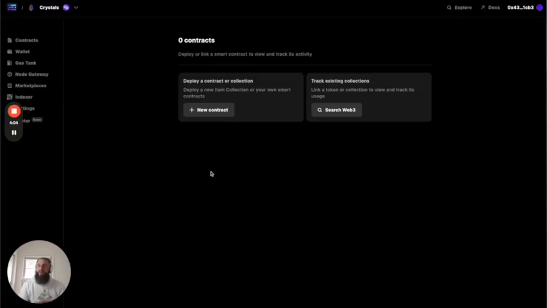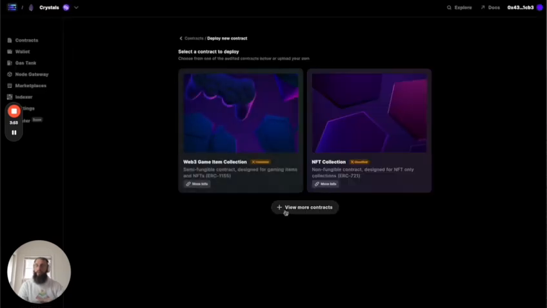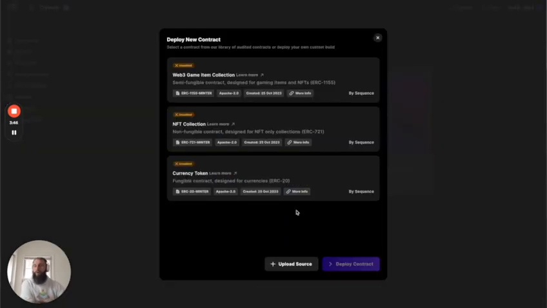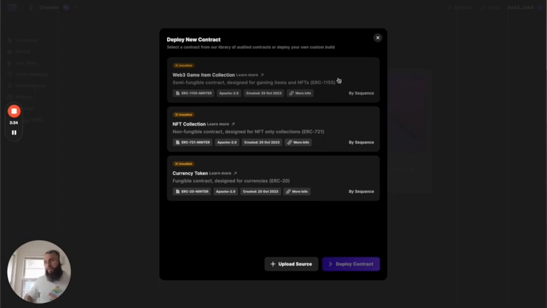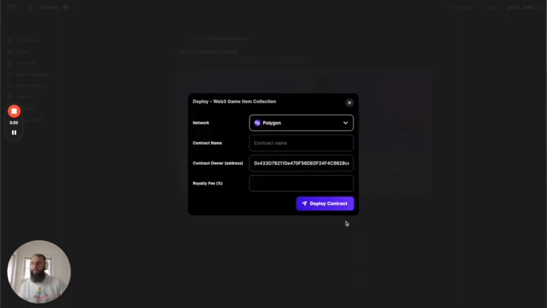The first thing that you need to do whenever you want to mint is you need a contract in place. So you can find your contracts over here on the Contracts tab. Since we have none yet, we will go ahead and deploy one starting out. So we have two main standard ones that we like to show right here, which is the 1155 and the 721. There are other contracts as well that you can use. Here, these are all the ones that we provide. It also includes ERC20, but you can always upload your own here as well. But for this demo, I'm going to use 1155.